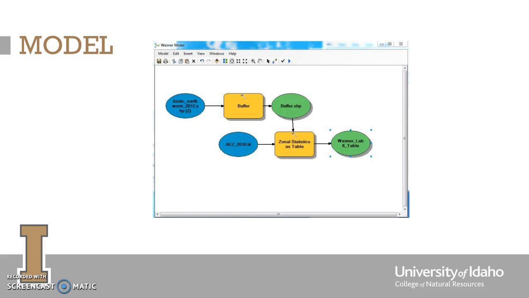The first part of my model, I took a buffer of each of the data points for the earthworms. I took a buffer of about 300 meters. I then took the agro-ecozones for 2010 and created zonal statistics as a table and combined it with the buffer I created, which then produced a final table that I would be able to look at the dominant crop type for each of the locations of the earthworms. And I would also be able to look at the densities in each of those specific locations where the earthworms were collected.